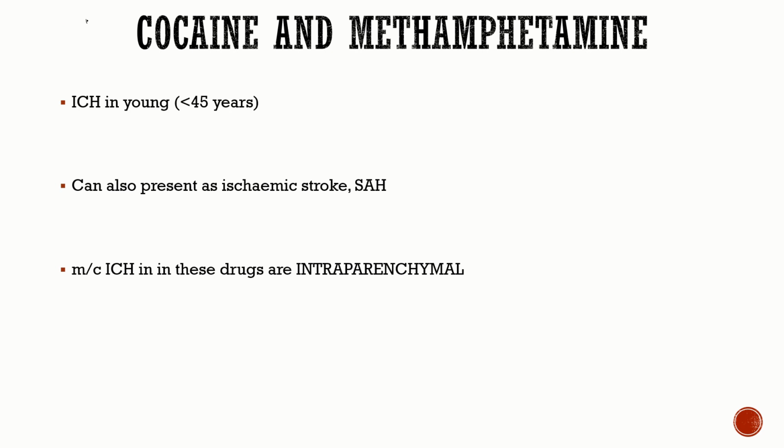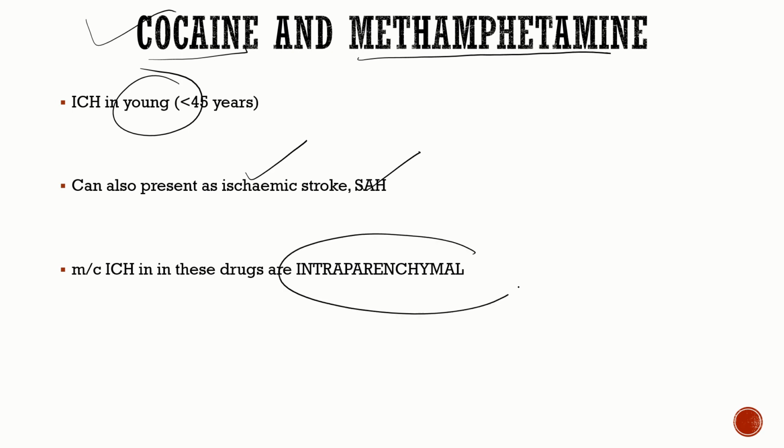Now coming to the two important sympathomimetic drugs, cocaine and methamphetamine. Remember, these drugs are going to cause IC bleed in young patients. They can cause intraparenchymal hemorrhage, ischemic stroke, and also subarachnoid hemorrhage. But remember, the most common type of IC bleed in these patients is going to be intraparenchymal. That's an MCQ question.